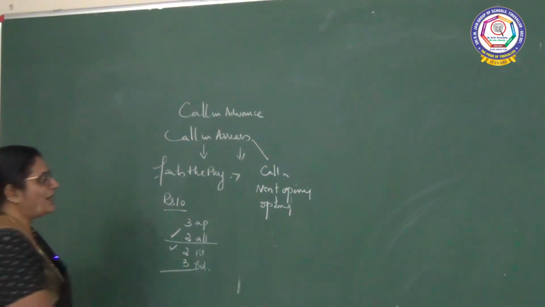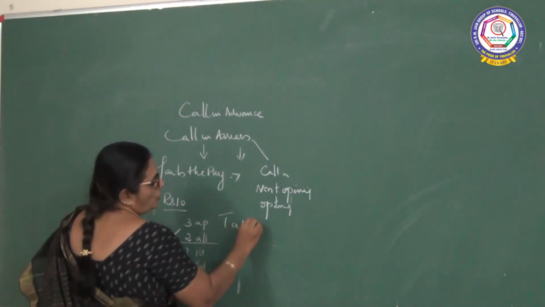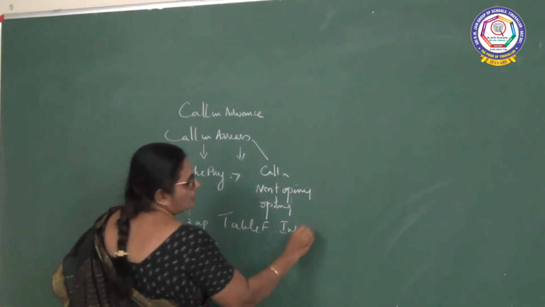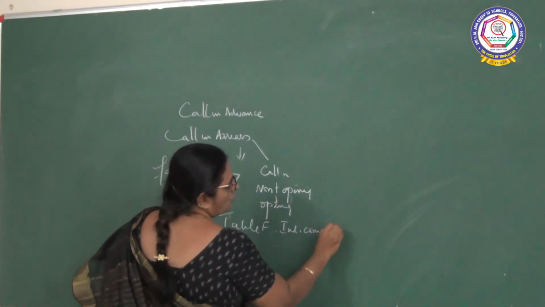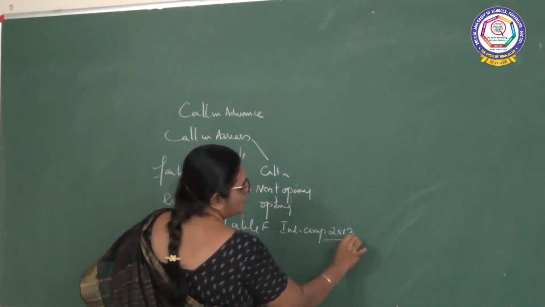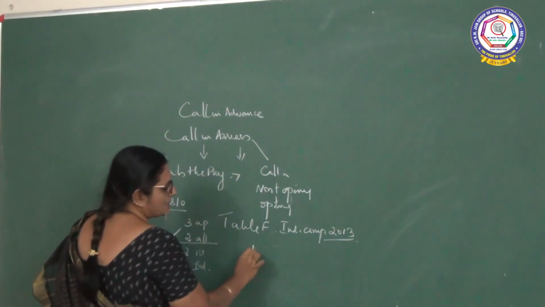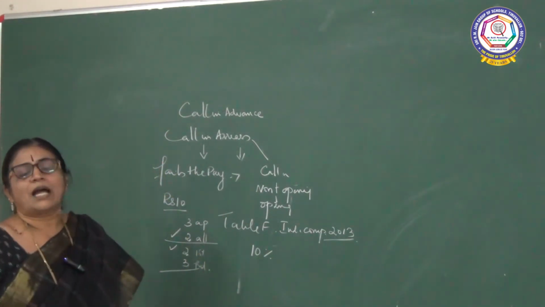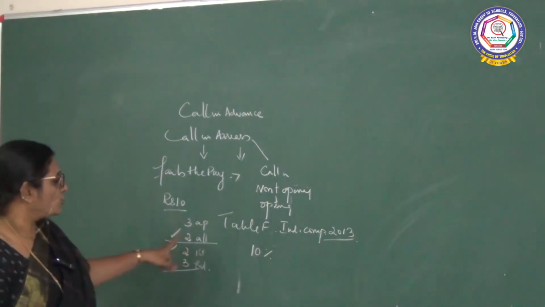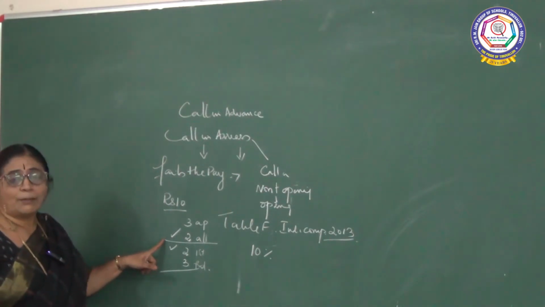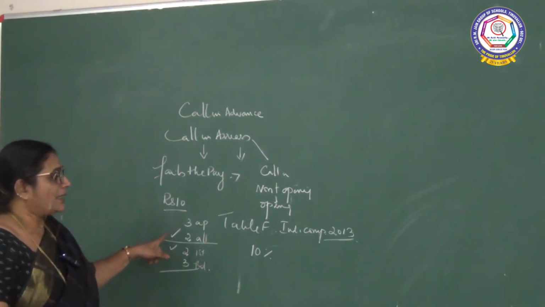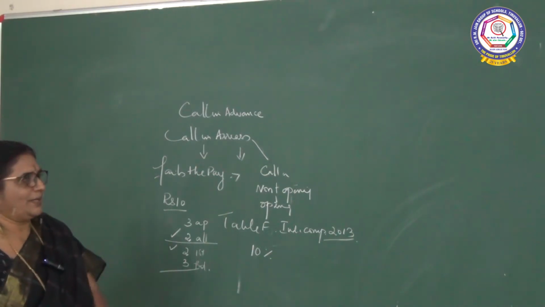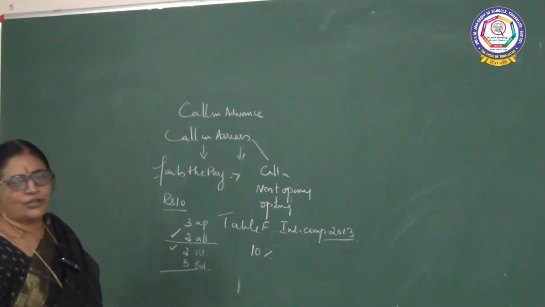Now according to Table F of the Indian Companies Act of 2013, you can collect an interest not exceeding 10% provided it is authorized in the Articles of Association. So if you do not pay the call amount when the company is asking you to pay, then the company can take interest on the amount that you have not paid. So let us see what is the journal entry you have to pass.